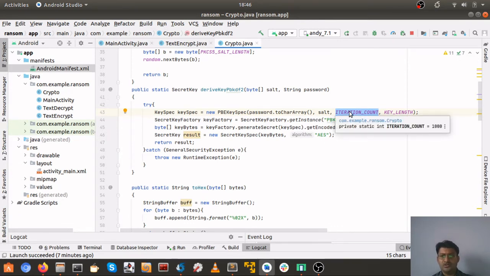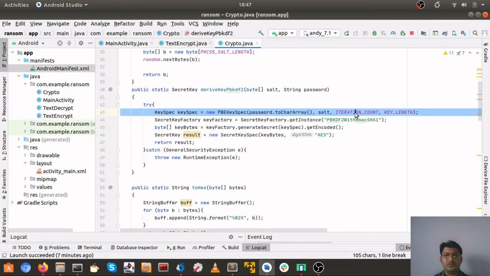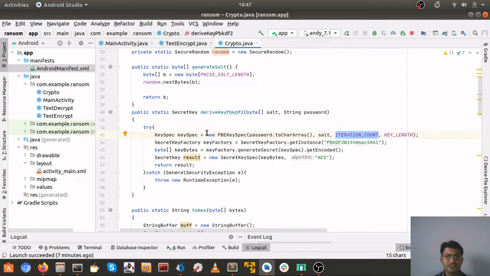So we have taken 1000 here for simplicity's sake, but the higher the number the better the result. But again, it will cost you some CPU cycles, so it's better to take care while choosing the iteration count. Have you heard about LastPass, right? It also encrypts your password to keep it safe. This doesn't mean it's ransomware, but I think it has an iteration count of 1 lakh times. That's too much, we have just considered 1000. So it will create the secret key. At the end of the function we will have a result, and the result is nothing but the key.